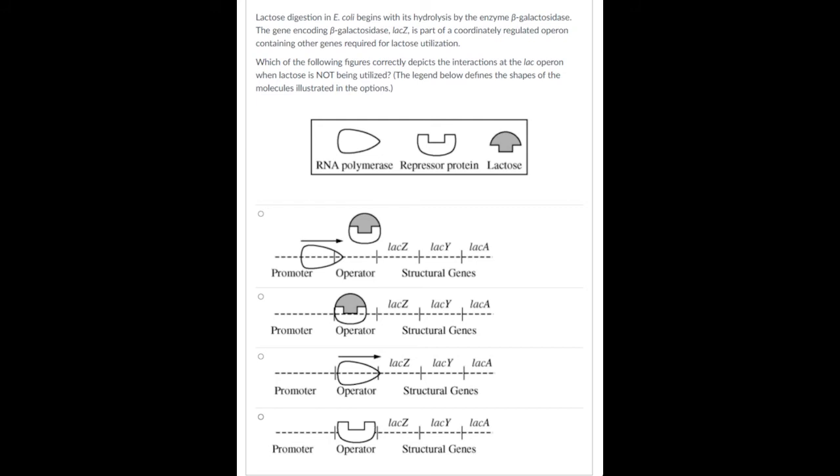And so we have to figure out what would happen between the two. Well, if lactose is not present, then this repressor protein we know would be bound to the operator.